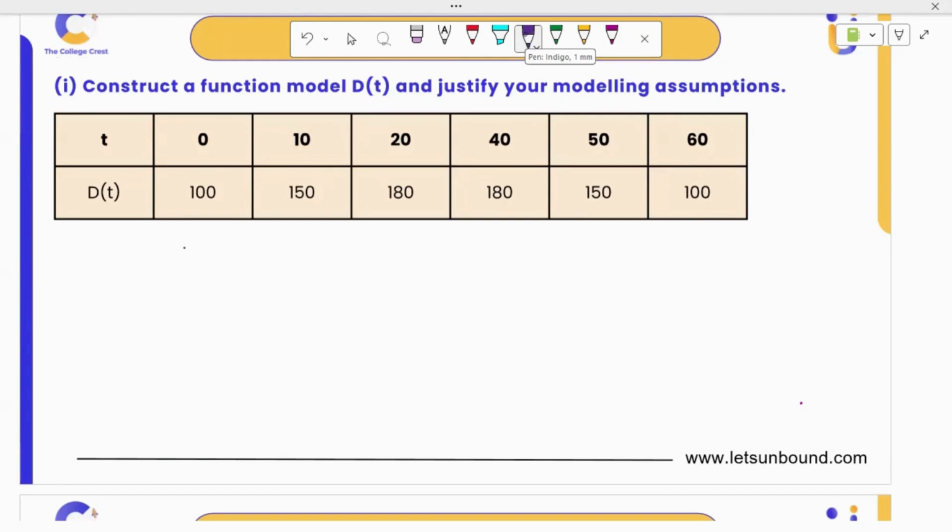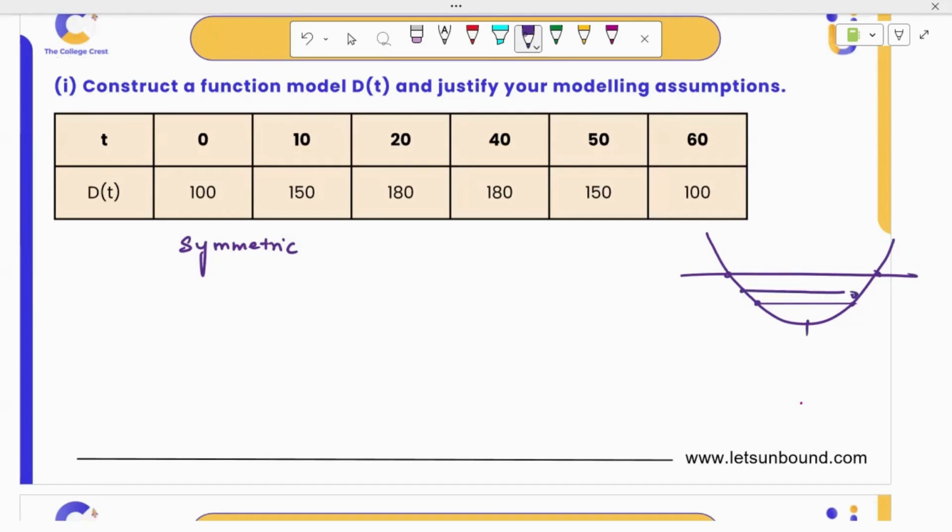So let's find it. We observe the data are symmetric about, how will you find it? You can take two symmetrical points and find the midpoint, and you will get the vertex. Any two symmetrical points. You can pick 0 and 60.